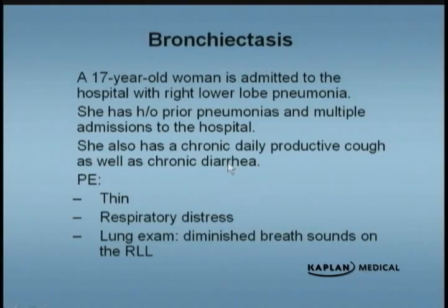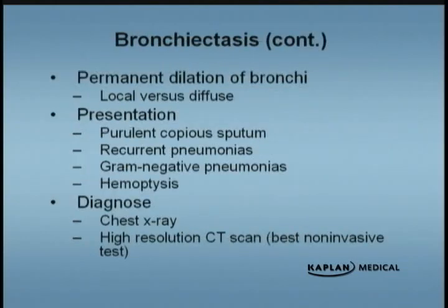And then, along with that, she has chronic diarrhea. So this is important because, where's the chronic diarrhea coming from? She seems to have something in her lung, but why is she having chronic diarrhea? You examine the patient, she's thin, she's in respiratory distress, her lung exam shows diminished breath sounds on the right lower lobe, and what she has is this disease called bronchiectasis.